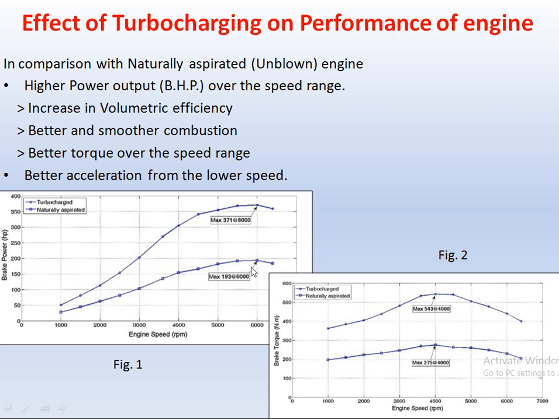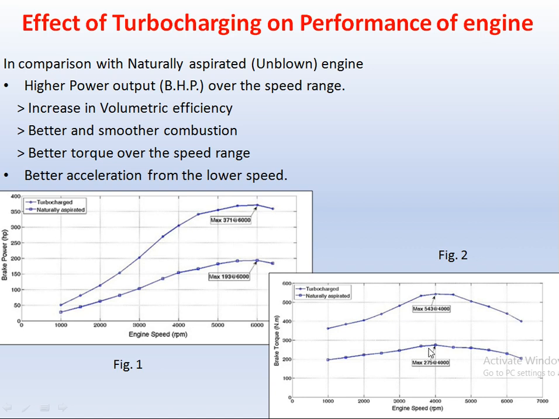At 6,000 rpm, the maximum brake power from the naturally aspirated engine is 193 HP, and similarly for the turbocharger engine it is 371 HP. So this is the comparison.